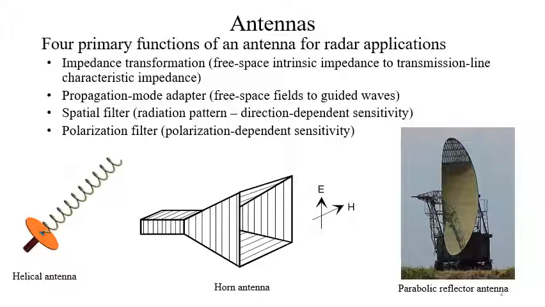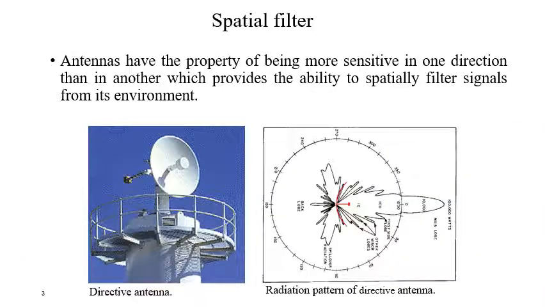So different types of antennas are used in radar systems. Mostly horn antennas are used as feed for parabolic reflector antennas. Then nowadays patch antennas are also used in connection with radar. Helical antennas are also used. So various types of antennas are used for radar application.